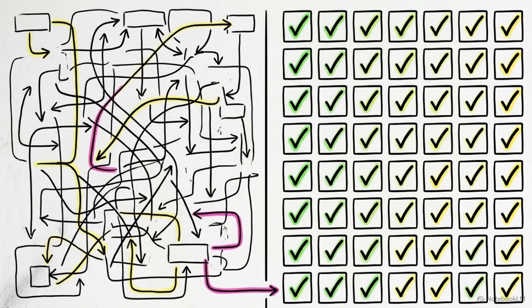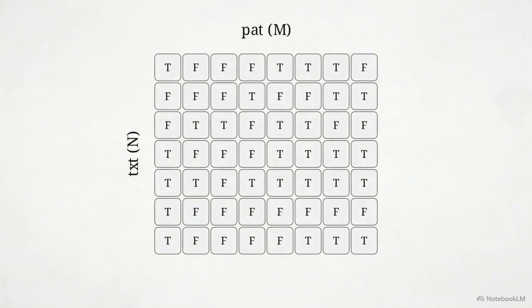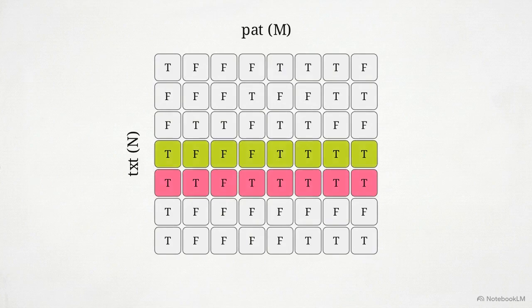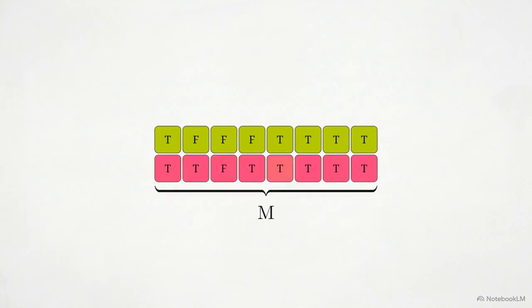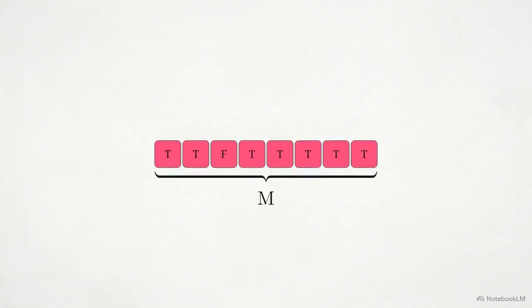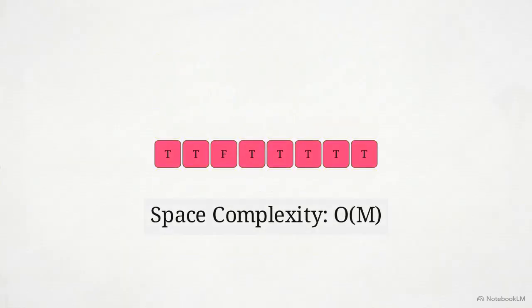Notice the structural redundancy in the table. To calculate any value, the algorithm only ever looks at the current row, and the single row immediately preceding it. The rest of the grid is dead weight. We extract those 2 rows and dynamically update them as 1D arrays, iteratively overwriting the old data as we move on the strings. By analyzing the specific spatial dependencies of the data, we compress the memory footprint from a massive O of n times m grid straight down to an O of m array.